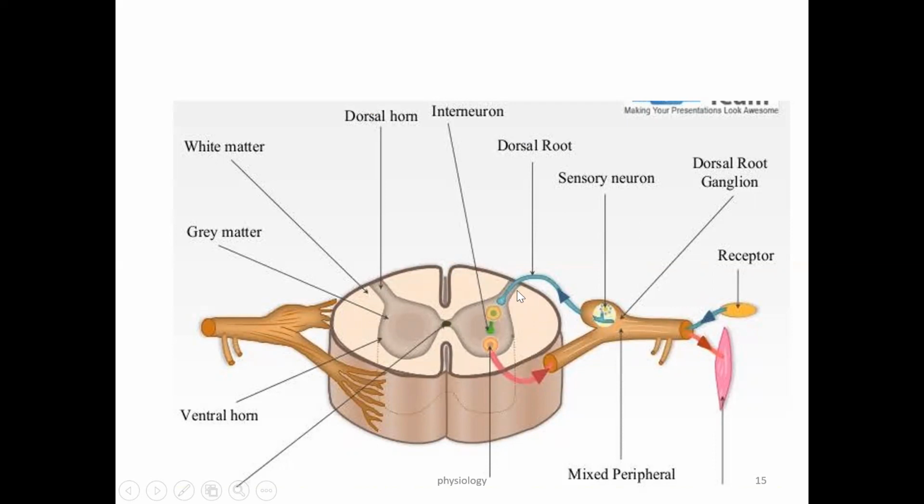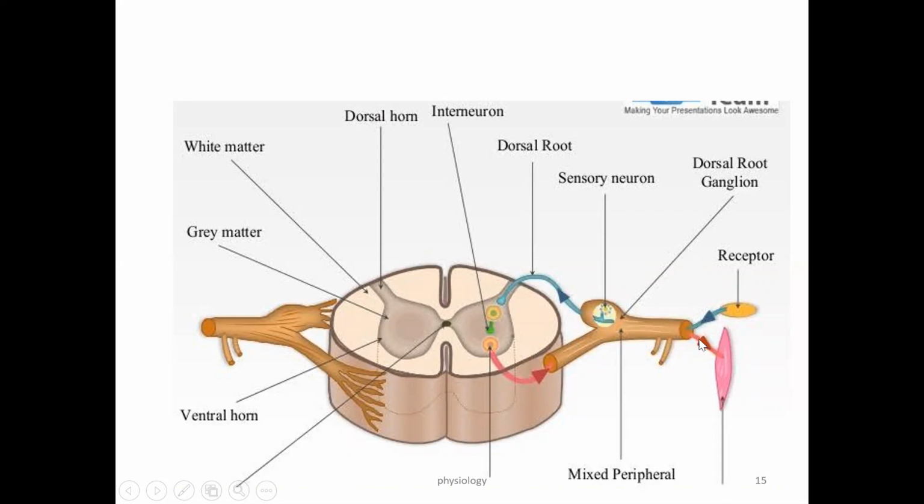Okay. Now, what are the components of this gray matter? This is the posterior area, which is called the dorsal root or posterior root. This is a sensory horn. This is a mixed nerve. This is the skin area.